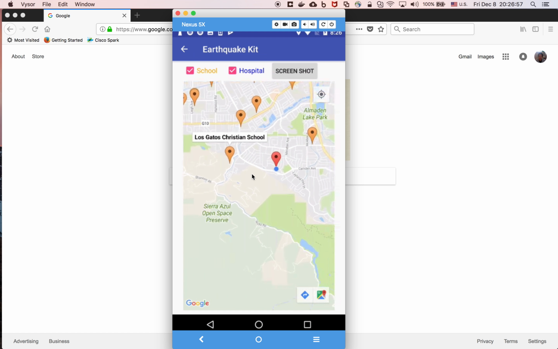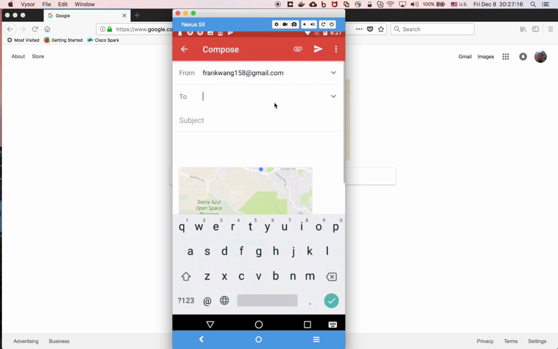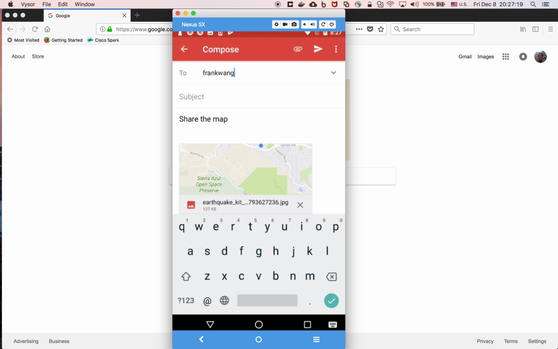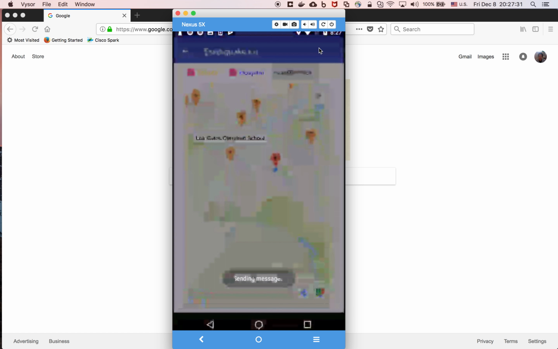Also you can save the map in case you don't have the internet network. So if I click a screenshot, you can send this picture to someone else or to yourself by email or by message. I just sent it to myself. Local school map, and just send.